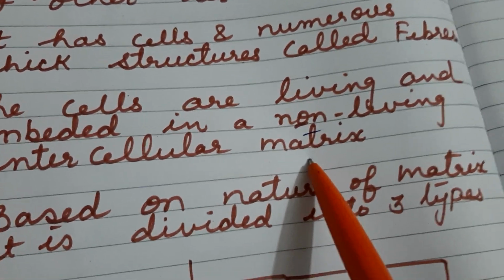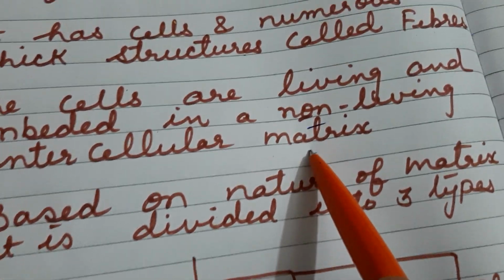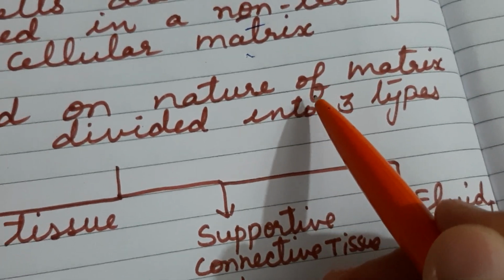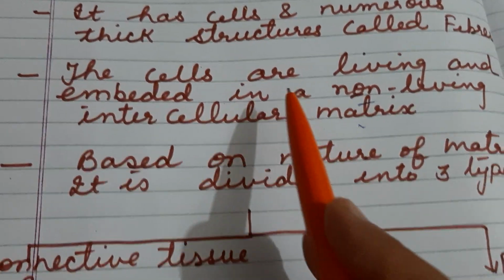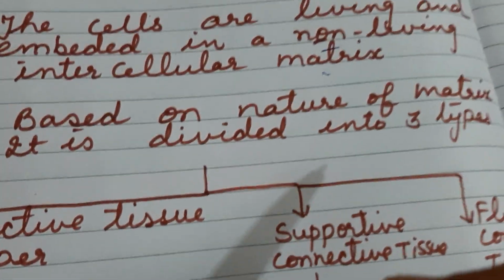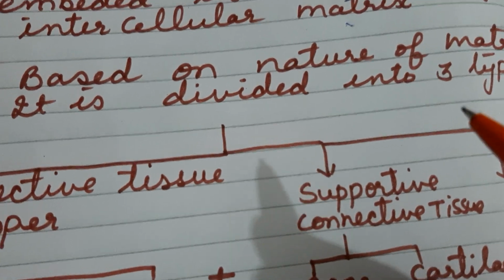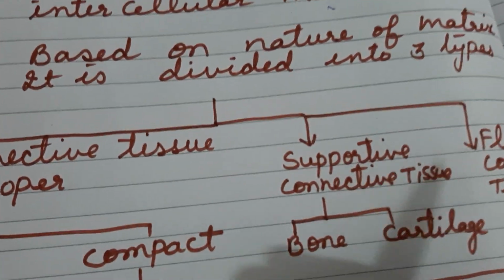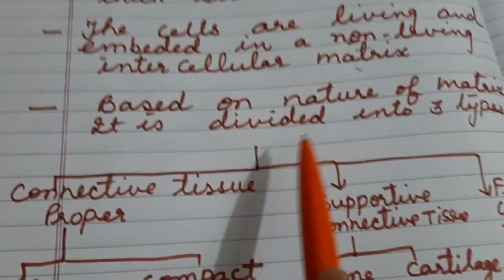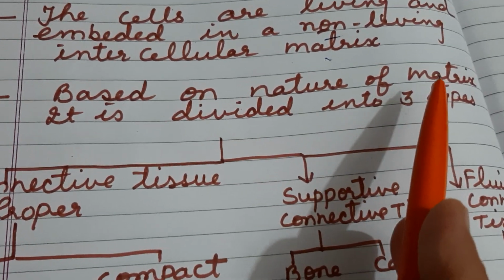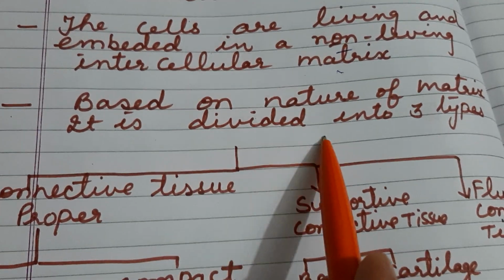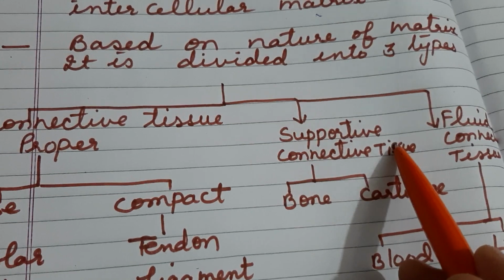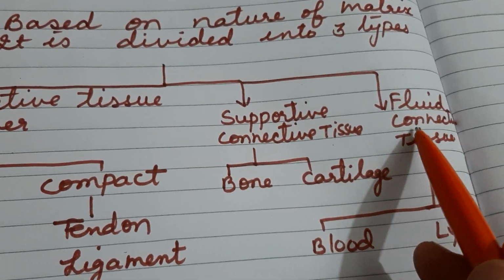Now what is the matrix? Matrix is a material in which specified structures are embedded. Like here the specified structures are the cells, so they are embedded in the matrix. So matrix is a material in which the cells of the plant as well as the animal tissue are embedded. Now on the basis of the nature of the matrix, means which kind of material is there, we can divide it into three types. The first type is the connective tissue proper, the second type is the supportive connective tissue, and the third type is fluid connective tissue.